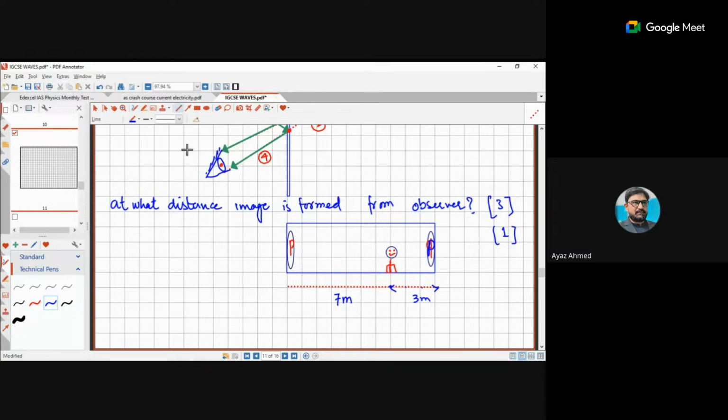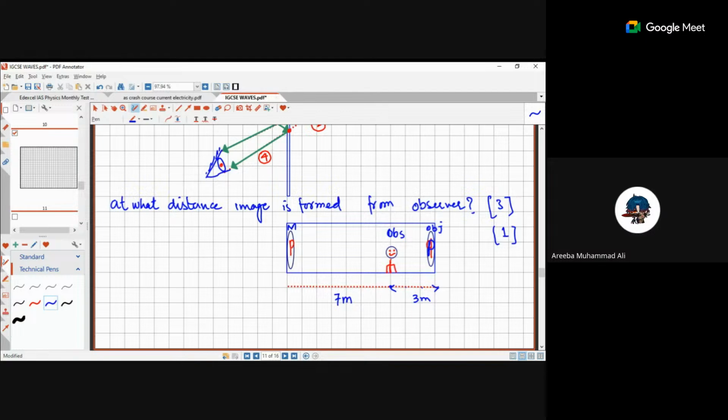Okay, moving ahead. What is the distance between object and this mirror? Actually, this is the mirror, I have to label that. What is the distance between the mirror and this observer? And this is the object actually.